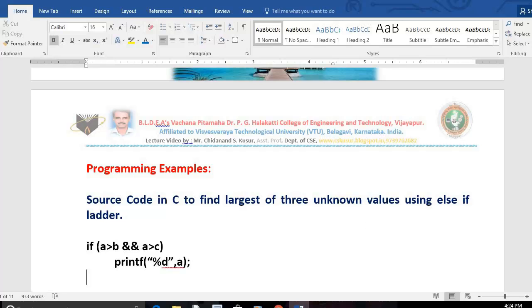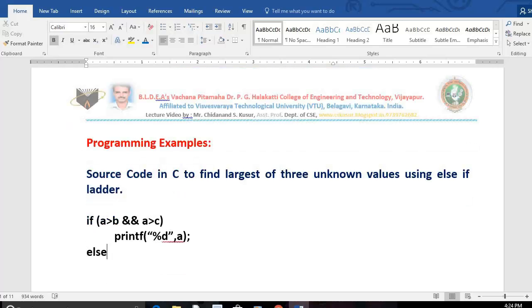Assume that the first condition is false. If the first condition is true, A will be greater. If the first condition is false, then I'll check the second condition. Whether B is greater than A, let us assume, true. B is greater than C, true. B is greater than A as well as B is greater than C. Now can you tell me which one is greater? You are intelligent. B is greater. This is the second possibility.